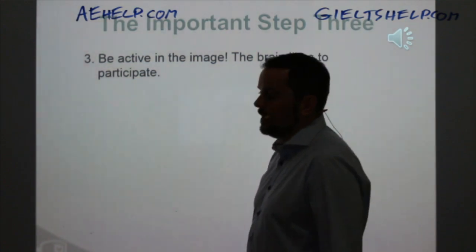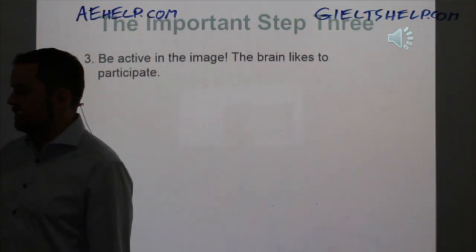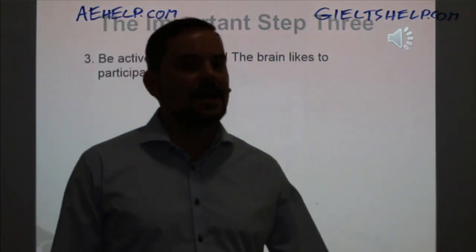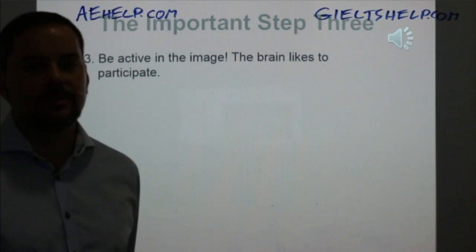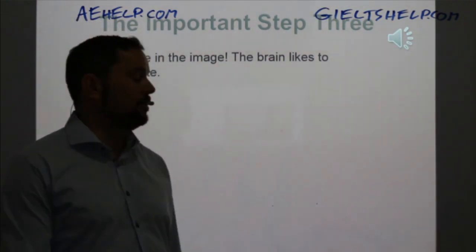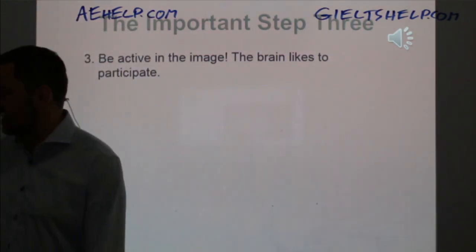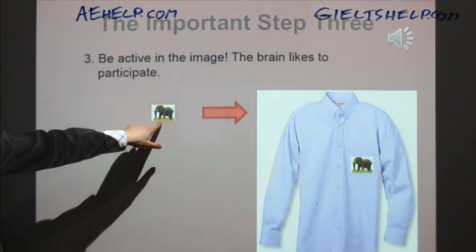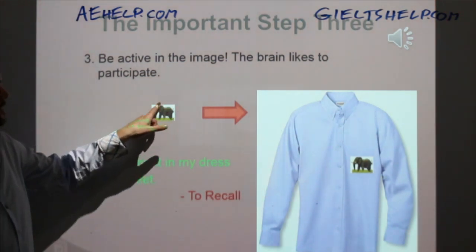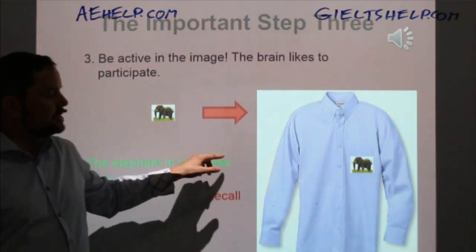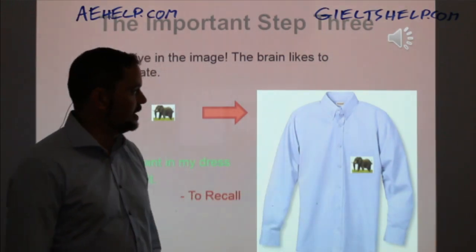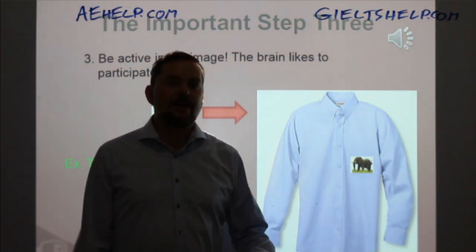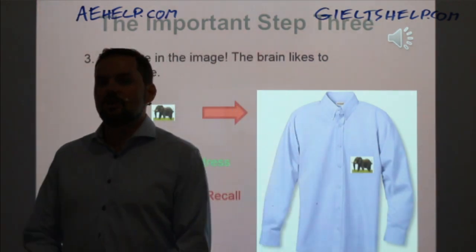Now, how can you do that? Trick your brain. Make it participate. So if you're learning about volcanoes, imagine that you're climbing on the side of a volcano that's just about to erupt, or you're climbing on the side of a volcano in Hawaii with some lava flow, okay? So be active in the image. What can I do? Well, I can take this little tiny mouse-sized elephant, and I can stick that elephant into my shirt pocket. So just imagine my head over here. And there's the elephant in my shirt pocket.